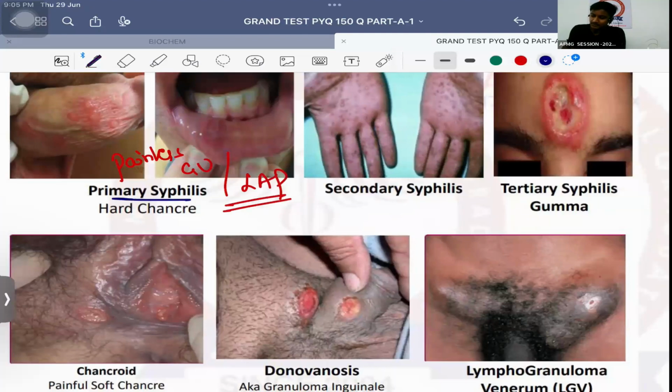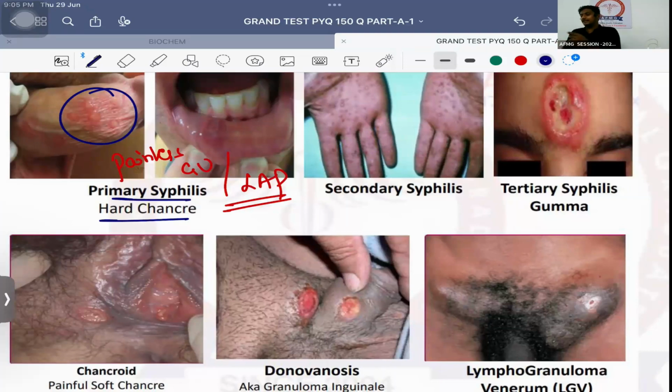Primary syphilis presents with this painless genital ulcer known as hard chancre. How will you remember? Shankar drank poison, so for Shankar everything is painless. Okay, so painless lymphadenopathy and painless genital ulcer is seen in cases of syphilis. The causative agent being Treponema pallidum.